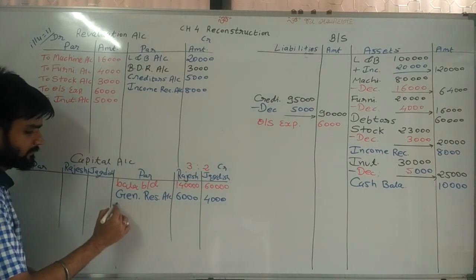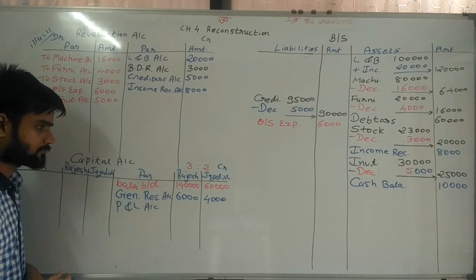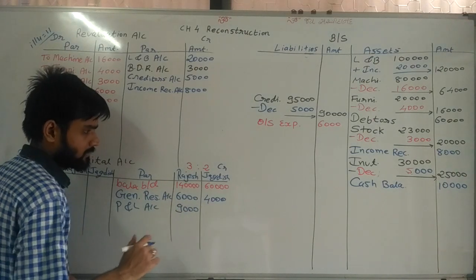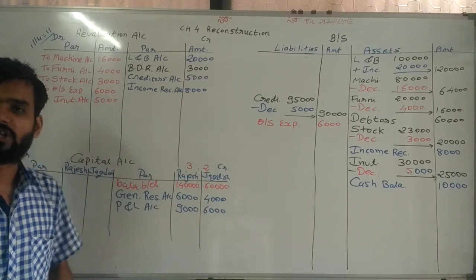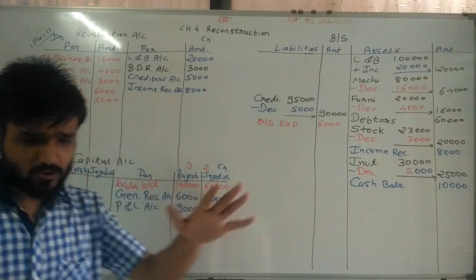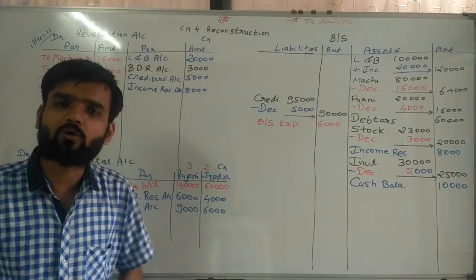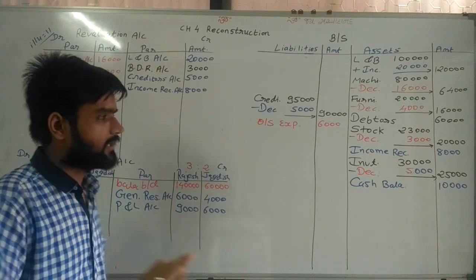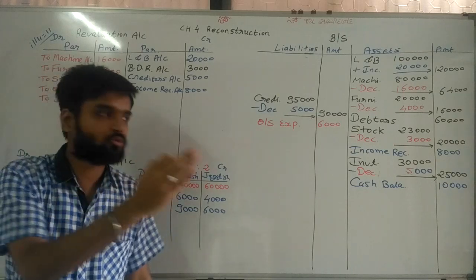So again I am writing here profit and loss account 9,000, 6,000, total 15,000. Here 15,000 total is given. And last one is given creditors. So creditors is already written. No need to write down again. In this way, whole sum is completed. Now no effect is required to give extra.